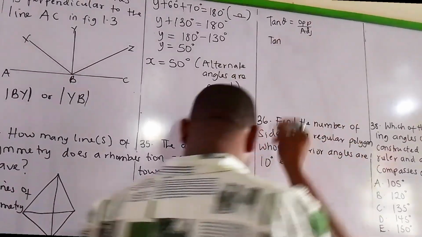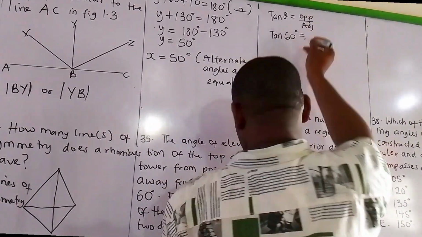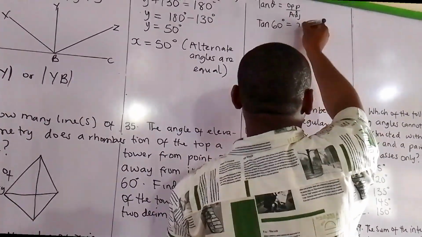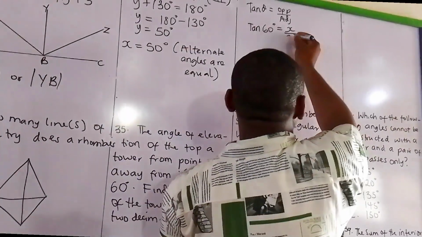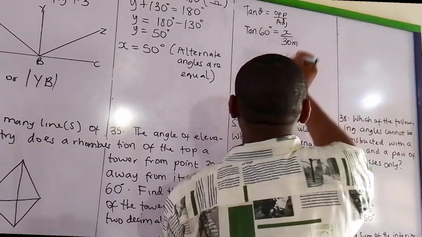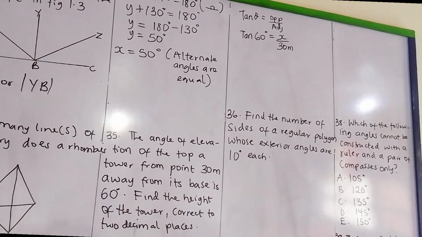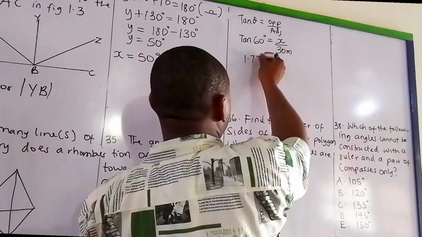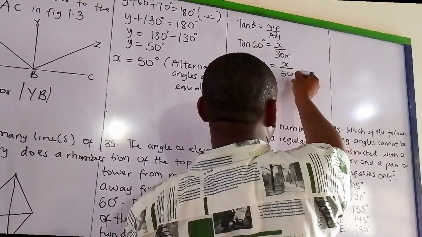Tan 60 degrees, opposite the angle is x, the height of the tower, over the adjacent, which is 30 meters. Tan 60 degrees is 1.732, so 1.732 is equal to x over 30.